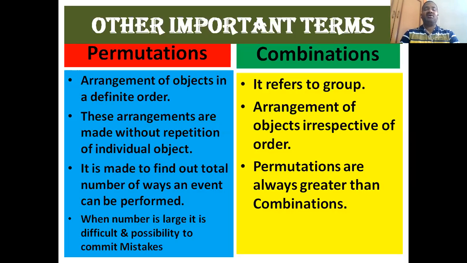But if the number of items is large, then the arrangement of objects in an order may involve some difficulty, and there is also a possibility of committing mistakes. So for permutations, remember that simply when you are asked to arrange the objects in an order, that is called arrangement, I mean permutation. And this permutation should be made without repeating the individual objects.